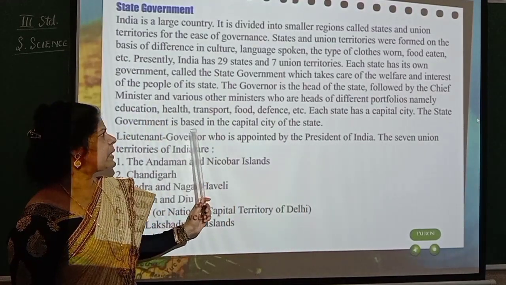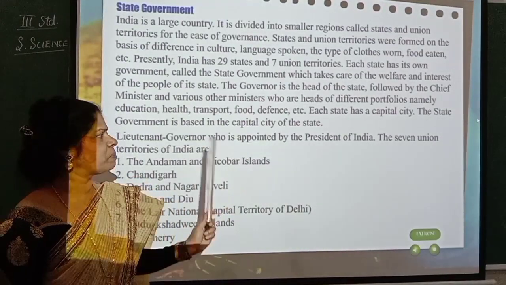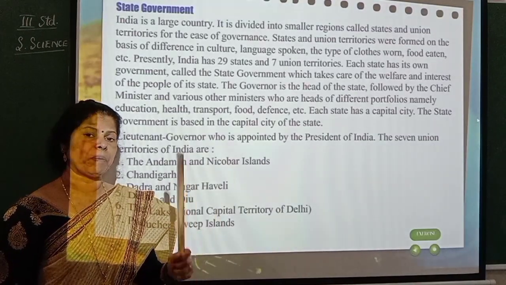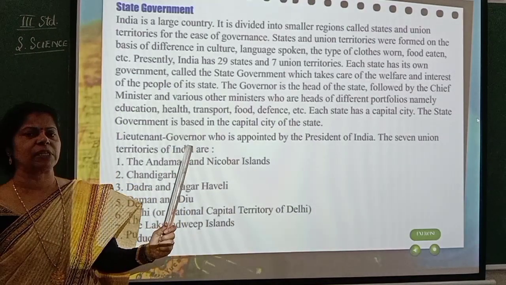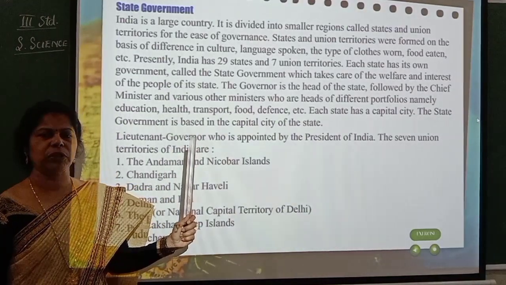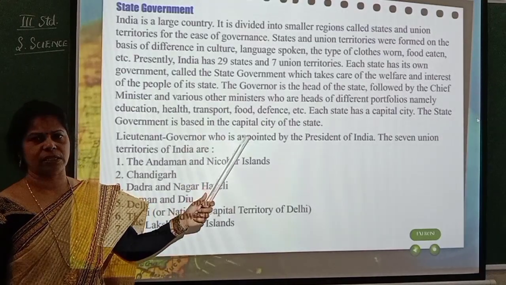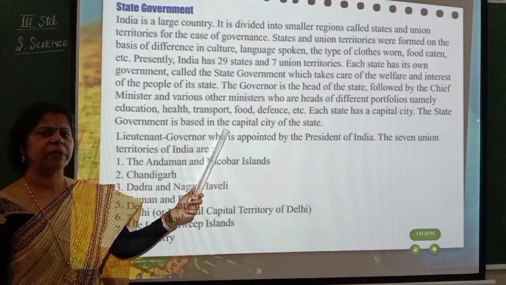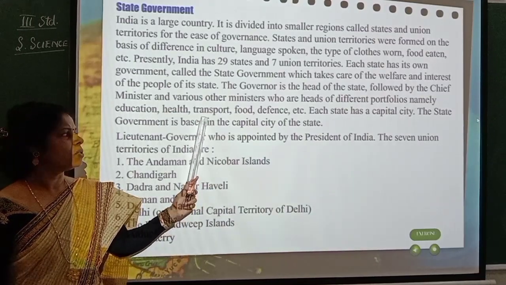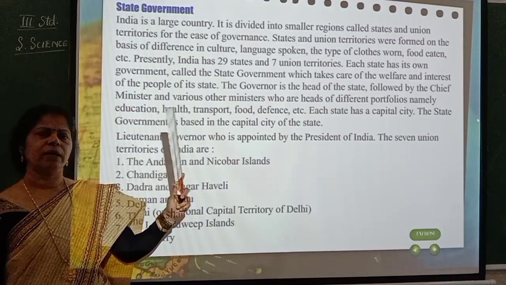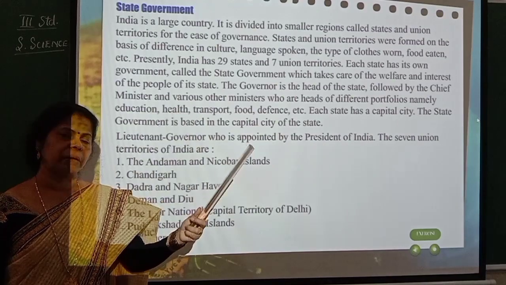The state government is based in the capital city of the state. So where will the state government people, all these ministers, be? They will be in the capital city. For Karnataka, it is Bangalore. So in Bangalore, all these ministers will be there, especially when they have to hold a meeting. Where do they go? They go to Vidhan Saudha. That is the place of meeting for all the ministers. Whenever they call a meeting, all the ministers have to go to Vidhan Saudha and start a discussion. So that is how in every state there will be a state capital, and all their activities, discussion, meetings will be held in the capital city.